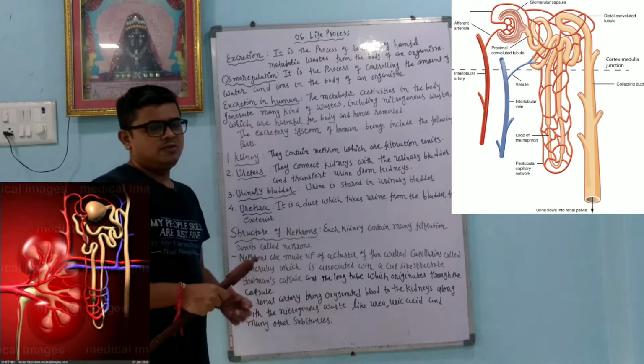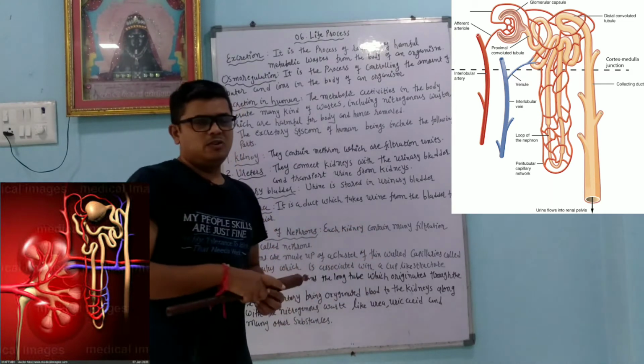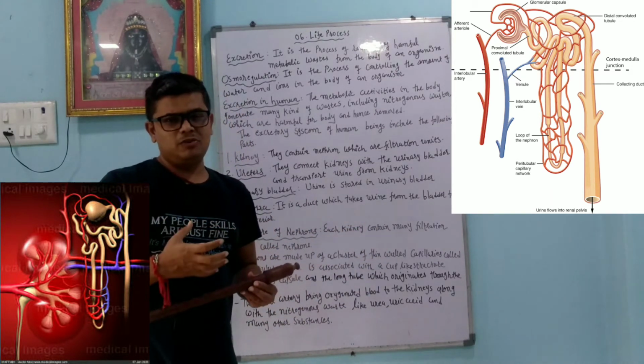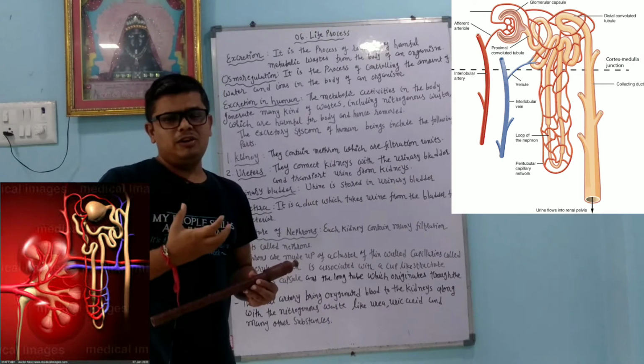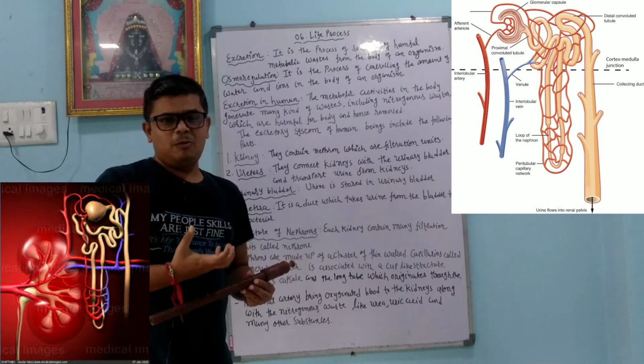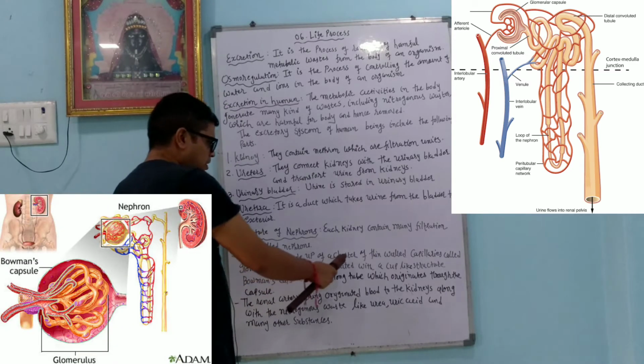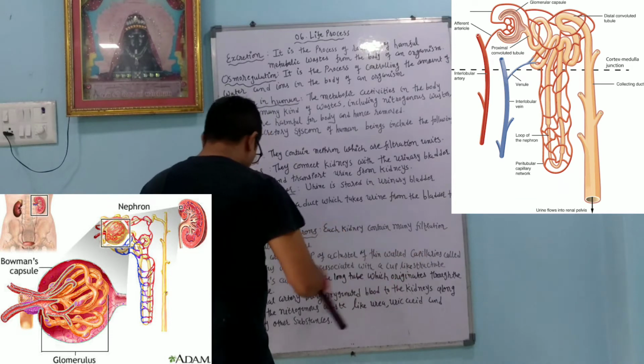Structure of the nephron. Each kidney contains many filtration units called nephrons. So in the kidney many nephrons are there. The nephron contains the glomerulus, and then the Bowman capsule. Nephrons are made up of a cluster of thin wall capillaries called the glomerulus.